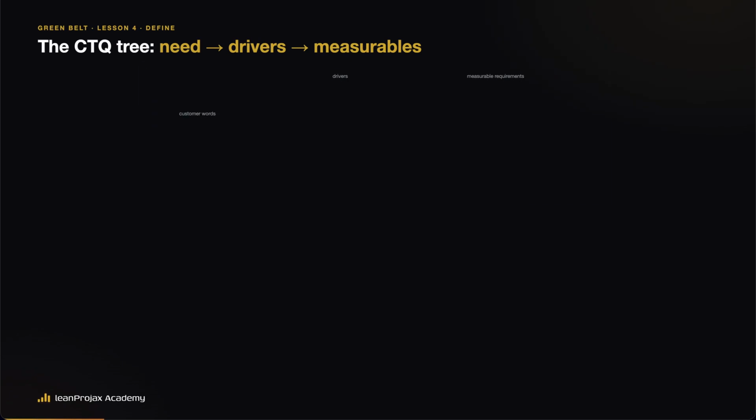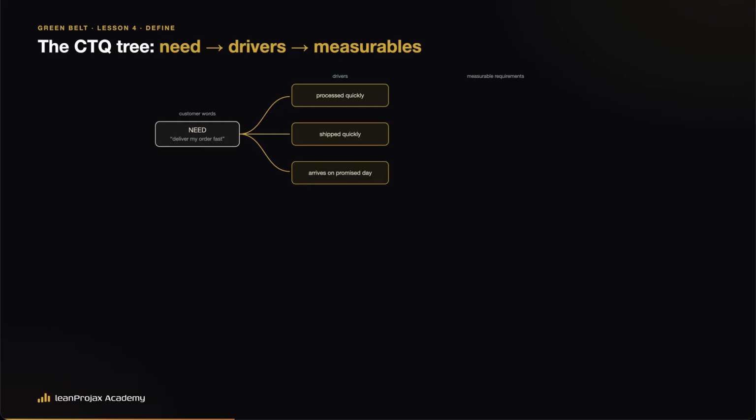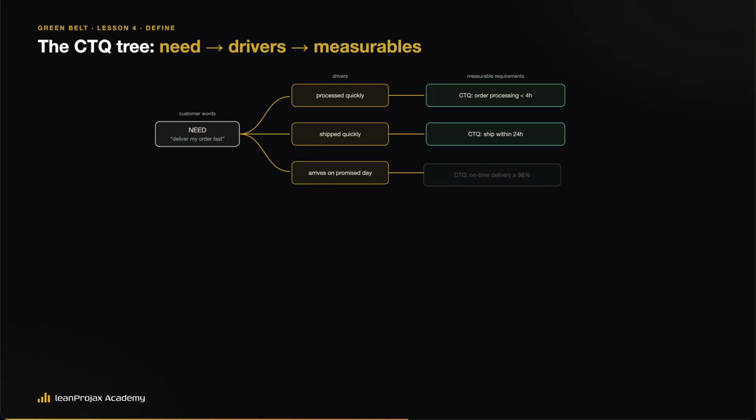Now, the translation tool, the CTQ tree. Start with the need in the customer's words. Deliver my order fast. Break it into drivers. What fast actually means to them. Order processed quickly, shipped quickly, delivered on the promised day. Then turn each driver into a CTQ, a measurable requirement with a target and a limit. Order processing time under 4 hours. Ship within 24 hours. On-time delivery at or above 98%. Need to drivers to measurable requirements.